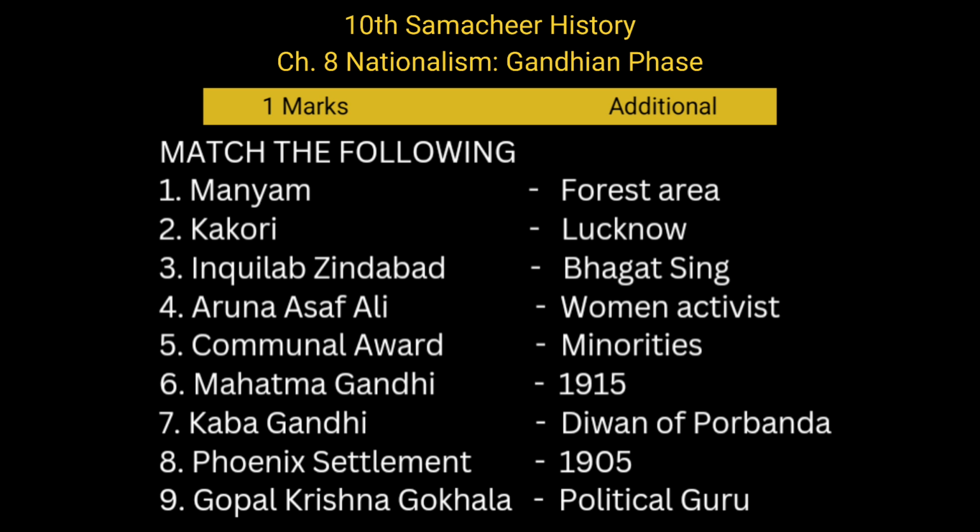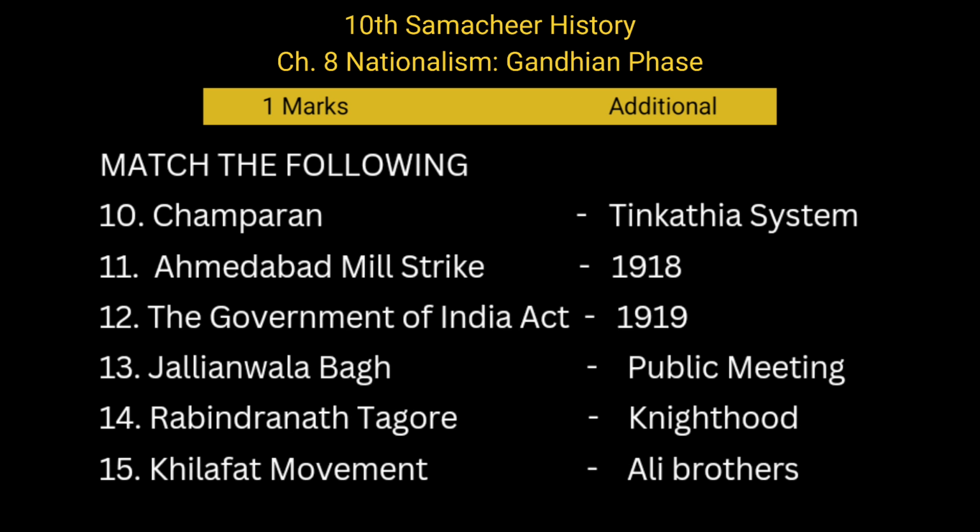Mahatma Gandhi, 1915. Kaba Gandhi, Diwan of Porbandar. Phoenix Settlement, 1905. Gopalakrishna Gokhale, political guru. Champaran, Tinkatiya system. Ahmedabad mill strike, 1918. The Government of India Act, 1919. Jallianwala Bagh. Public meeting. Rabindranath Tagore. Knighthood. Khilafat movement. Ali brothers.